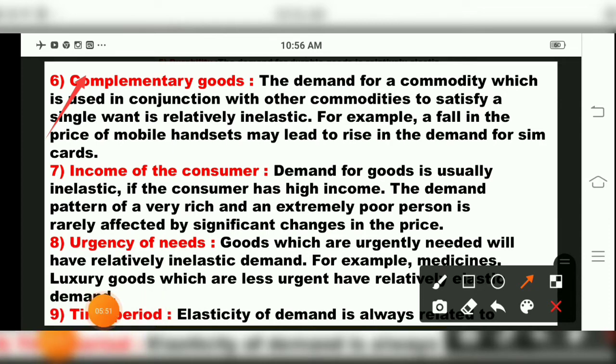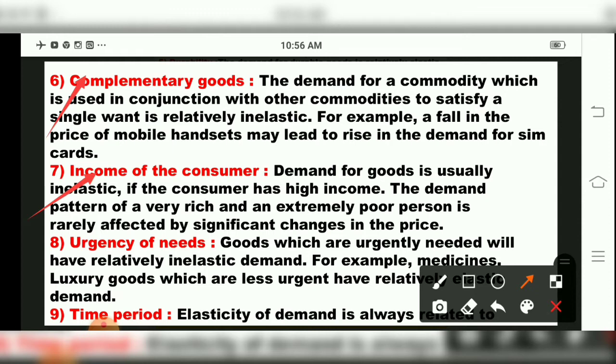So demand for complementary goods, or conjunction commodities, which are used in conjunction with other commodities to satisfy a single want, is relatively inelastic. The example given for complementary goods is that a fall in the price of mobile handsets may lead to a rise in the demand for SIM cards. Then the seventh one, children, is the income of the consumer, and we have all studied that income affects demand.